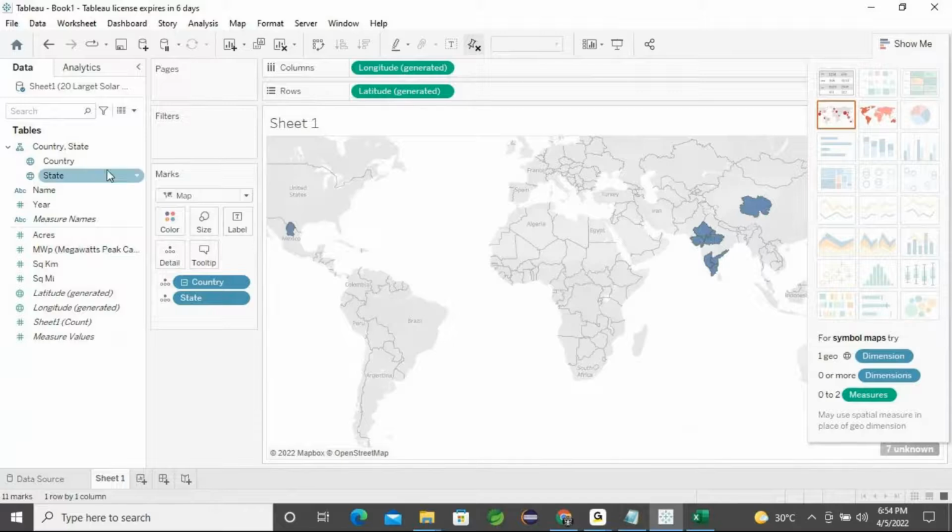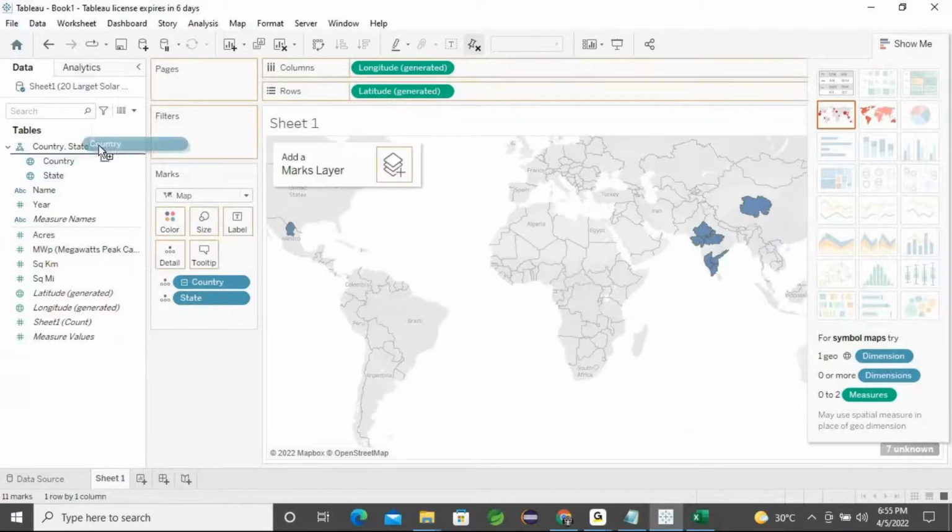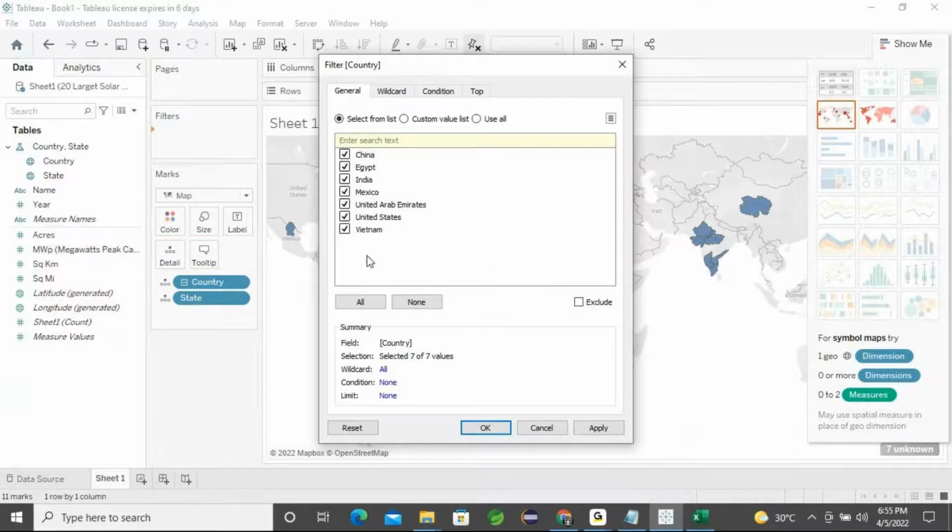Drag this country field into the filter section. Here you can see it in the filter box. In the filter you get the select from list option, meaning the list of values you want to apply. I don't want all of them, so I click on None. All the check boxes get removed, and now I enable only one country, India. Then click Apply and then OK.